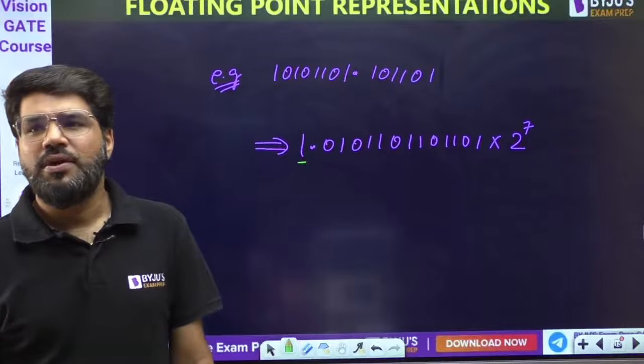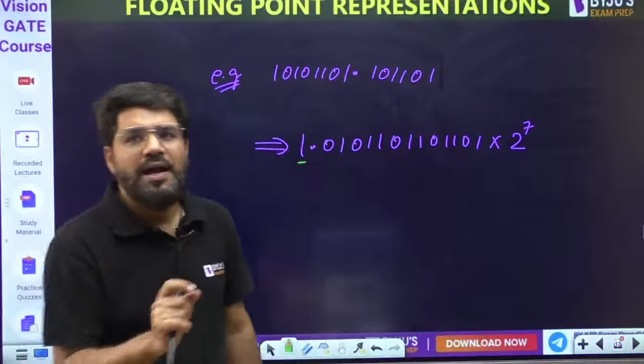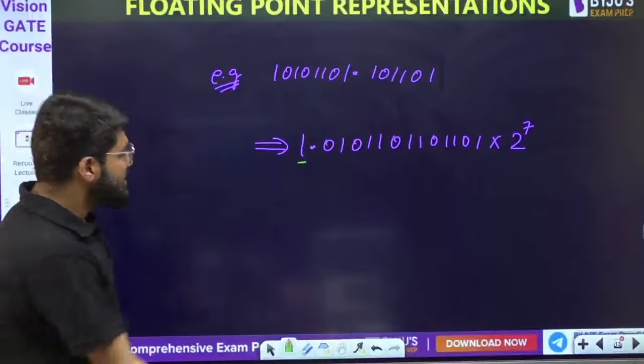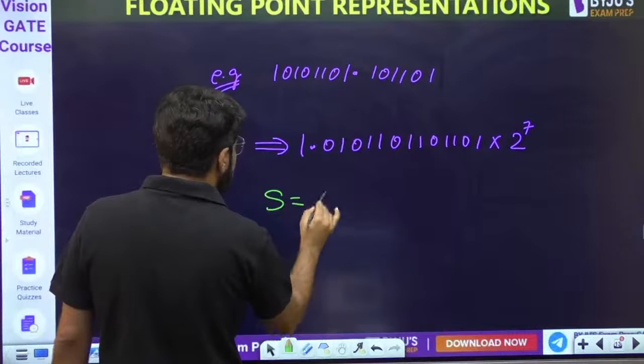Okay, what is this known as? This is going to be the sign. Then there is an exponent part and then there is a mantissa part. Okay, the sign you can see from here as well. That's not a problem. So this says that the sign bit will be 1.